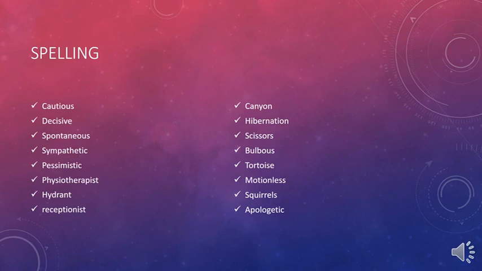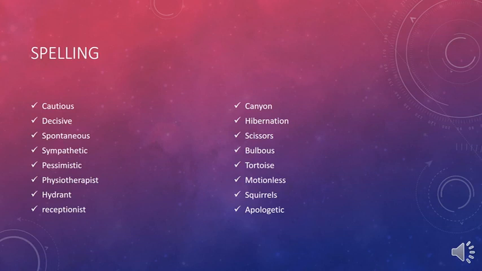Another new word which is hibernation. Hibernation is a state of, let's say, being not active, usually for animals. They spend winter sometimes without moving because it's a different climate for them. Then we have a word that is easy and known, but people usually make mistakes in it, which is scissors. Scissors, the object that we cut things with.